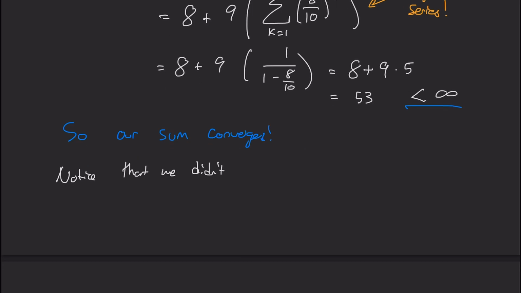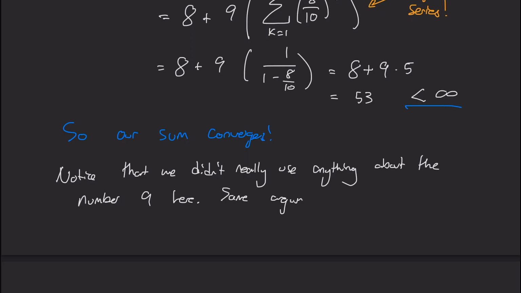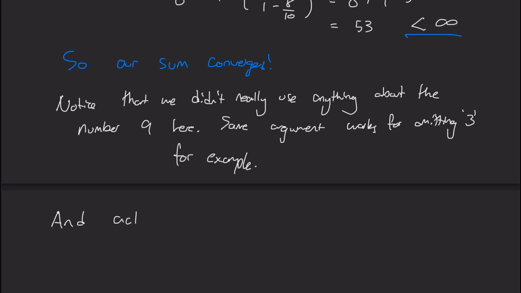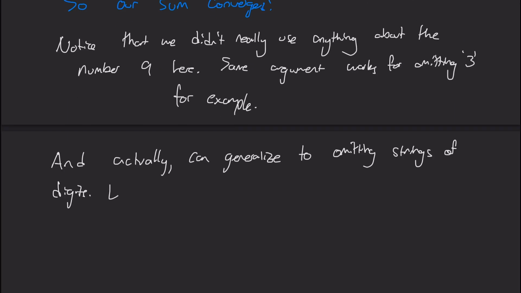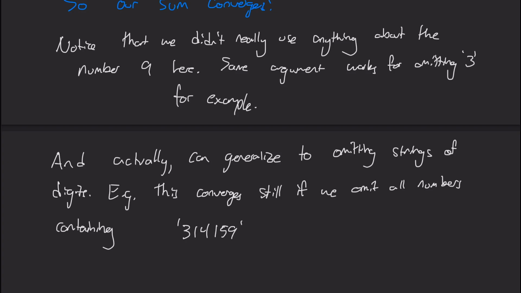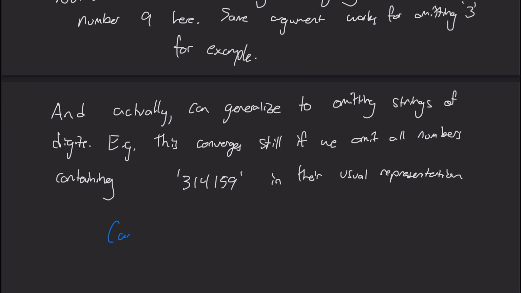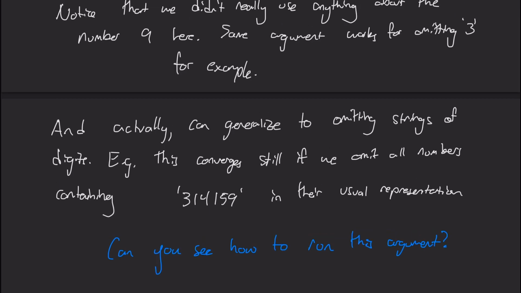So you might have noticed that in this proof, we didn't actually use anything about the number 9. So the same argument works equally well for omitting the 3's, for example. And actually, you can generalize this to omitting strings of digits. So for example, this type of series still converges if we omit all numbers containing 3, 1, 4, 1, 5, 9 in their representation. So something for you to think about. Can you see how to run this argument generalizing to strings of digits? It gets a little bit trickier, but same idea applies.